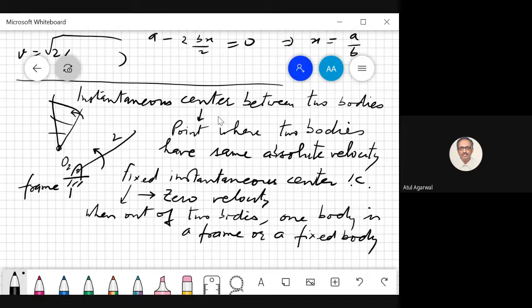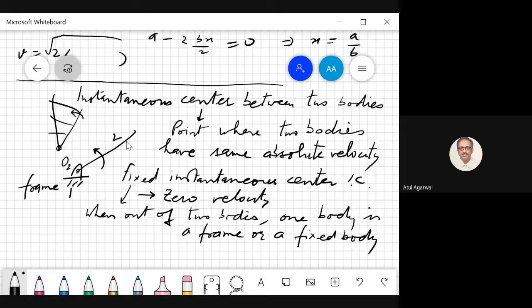So when we talk of this body 2, this bar 2, and this body 1, the instantaneous center between these two bodies has to be a point having zero velocity, because we have to find the instantaneous center between the frame and this body. So this instantaneous center has to have a zero absolute velocity. Here you see this point O2 has zero absolute velocity when it is on the frame as well as when it is on this bar.